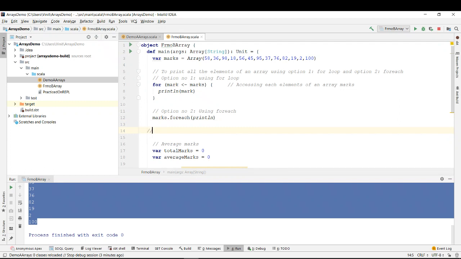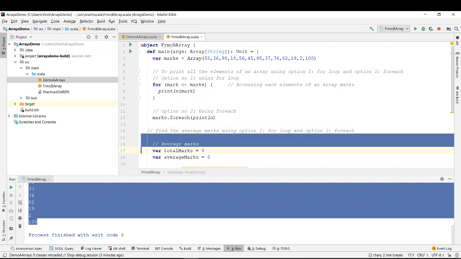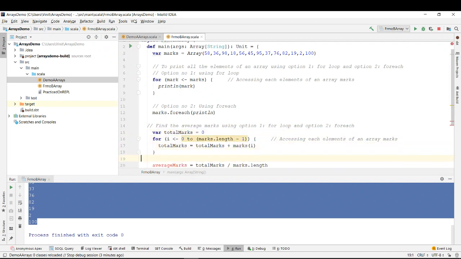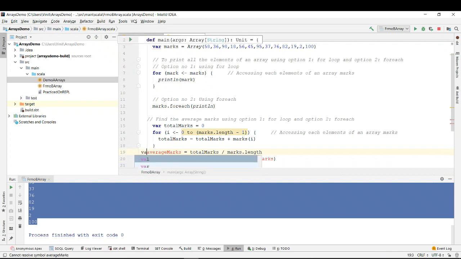Again, like in the previous example, find the average marks. If you see this example, using option 1 for loop and option 2 for each, I'm just saying that whatever you are doing using a for loop, you can do with a for each also, and it does the same thing.